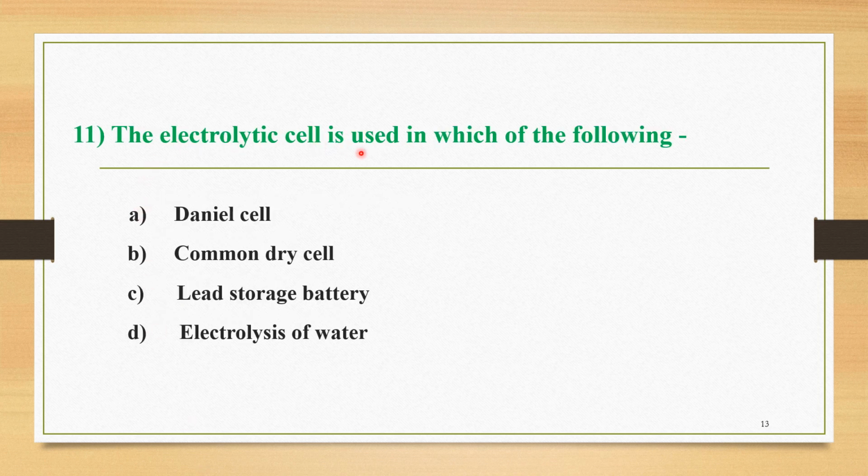The next question, number 11. The electrolytic cell is used in which of the following? The four options are: A, Daniell cell; B, common dry cell; C, lead storage battery; and D, electrolysis of water. The correct option among these four is option D, electrolysis of water. In the electrolysis of water, we use the electrolytic cell.